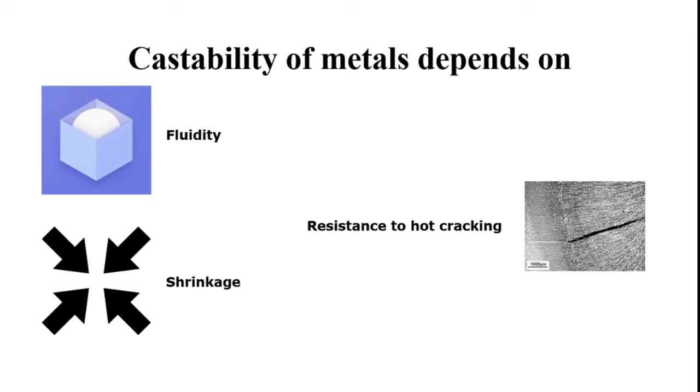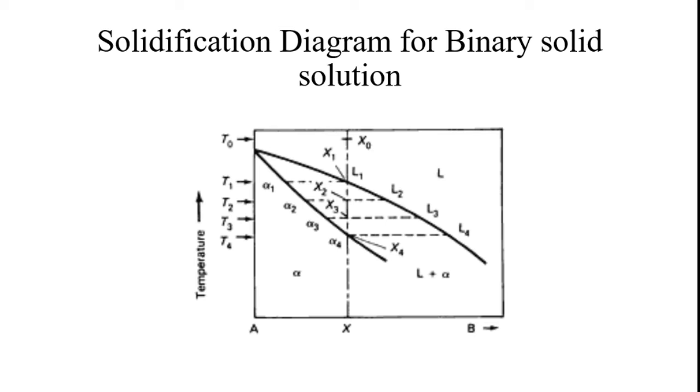Normally, hot cracking occurs when the metal is converted from the liquid stage to the solid stage due to stress factors. So resistance to hot cracking is the ability of the alloy to withstand stresses developed by the contraction while cooling from the hot short temperature range. These three factors are important in the castability of molten metal. The next important factor in castability and casting of molten metal is solidification.